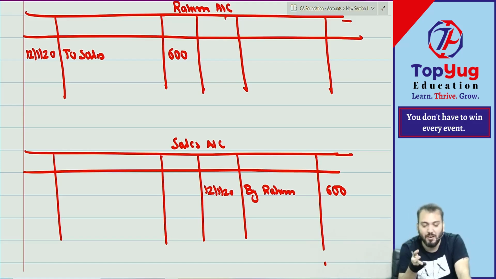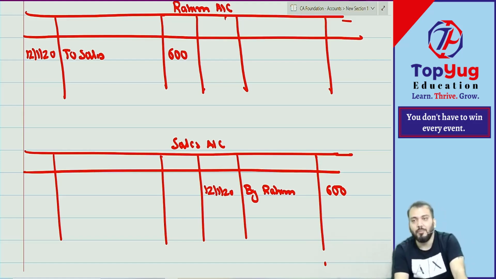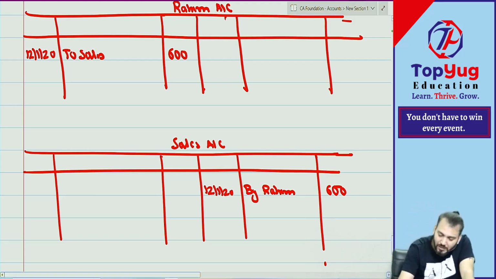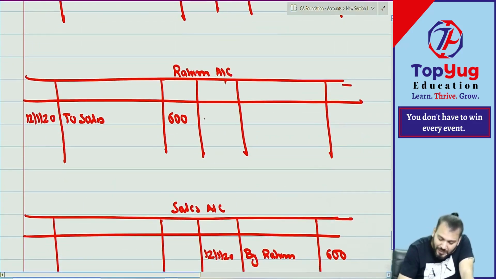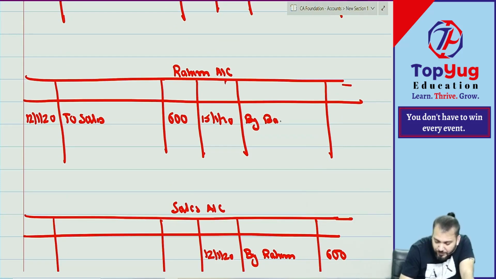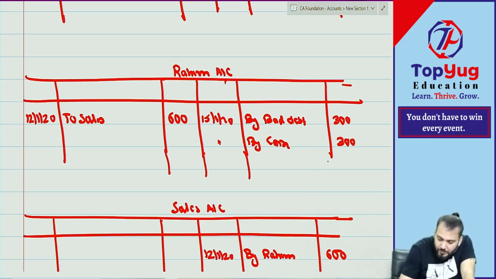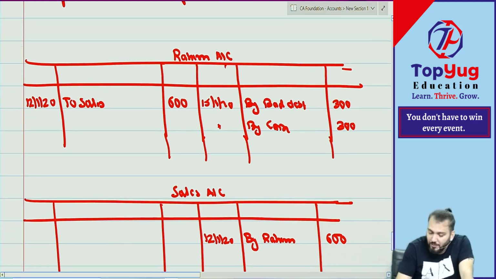Then after 3 days he became insolvent. So what is done? Bad debt account debit, cash account debit to Rahim. So let us do for Rahim first. So Rahim will be credited now. On 15th Jan 2020, by bad debt how much? 300. And by cash how much? 300. Correct? Yes, sir.